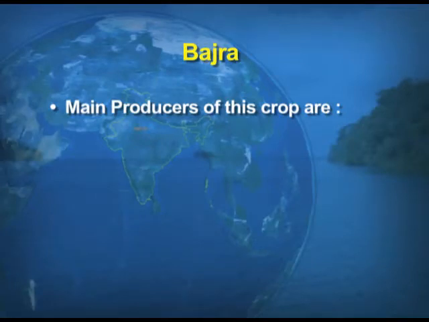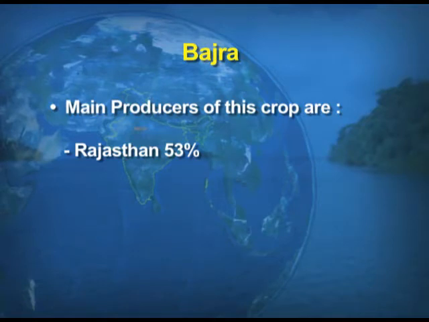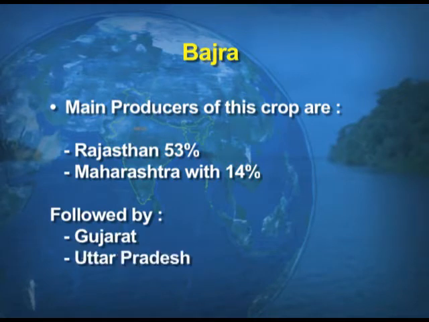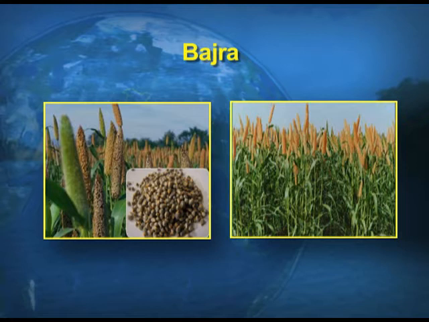So, the soils which are not very rich in nutrients can even go for the production of bajra. The main producers of the crop are Rajasthan with 53% and Maharashtra with 14%, followed by Gujarat, Uttar Pradesh and Haryana. Now, on your screens, you can have a visual of bajra.